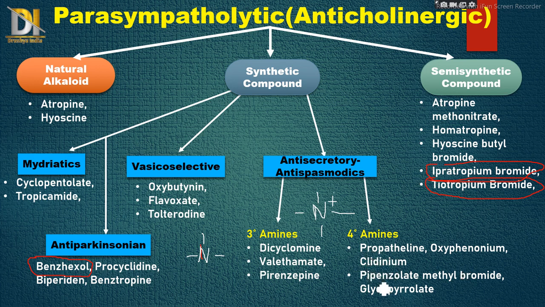And next are pipenzolate methyl bromide, glycopyrrolate, and isopropamide. We have written the upper three drugs separately because these three drugs are used in peptic ulcer. So this was all about the classification of parasympatholytics.